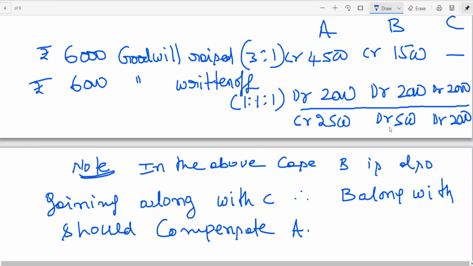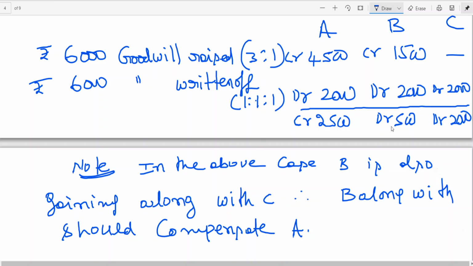Why should he bring cash? Instead, we can reduce the capital of B. He can either bring the cash or we can reduce it. Since information about B is not given, and if it were given in the problem it would be a hint, generally they won't give a hint. So B's information about bringing cash is not given. If a gaining partner can't bring cash, his capital account will be debited.